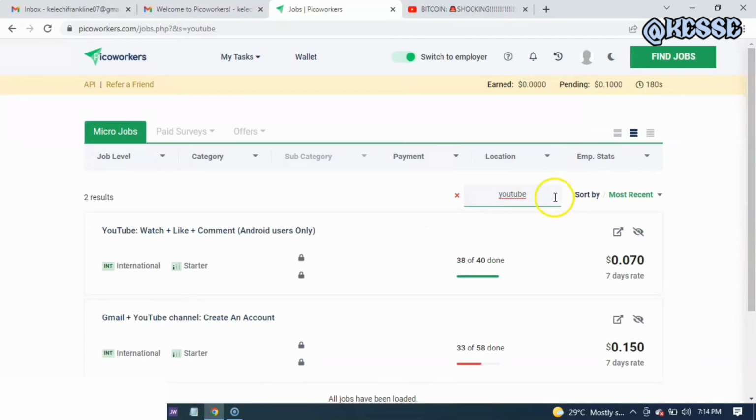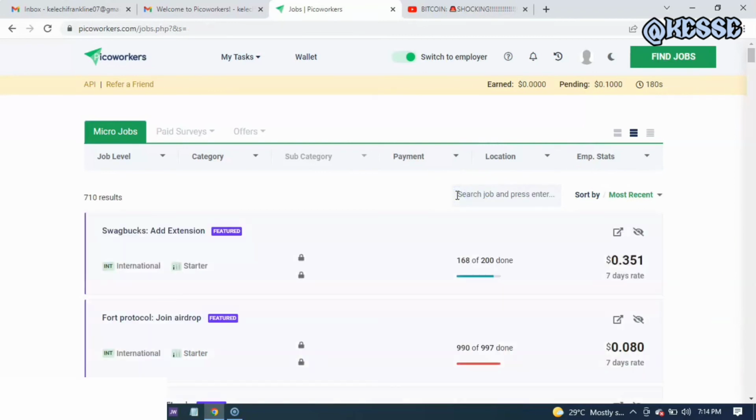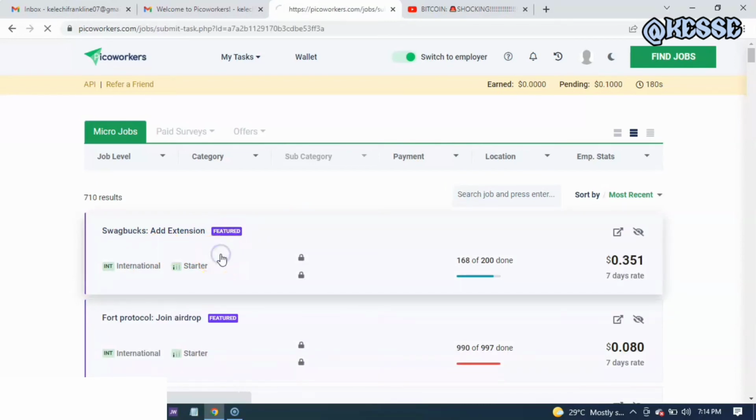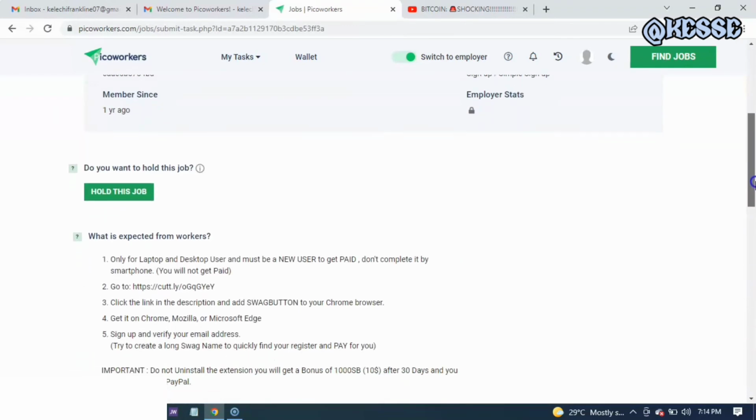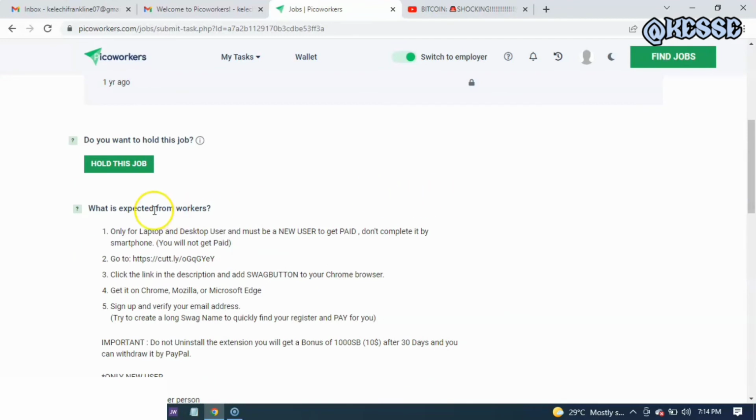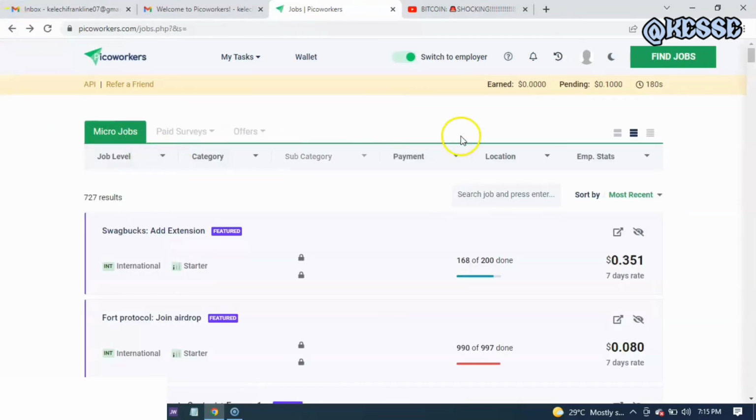So why I don't want you to do the other work that is always available, like this extension here, is that it is very, very complicated, but you can still try it out if you wish to. Let me just show you what I mean. Here they say what is expected for workers: only for laptop users. So for those individuals who don't have a laptop, you will find it difficult to do this particular one. So that's why I said I will not want all of you to do this one, but you can do the simple tasks which you need to do.